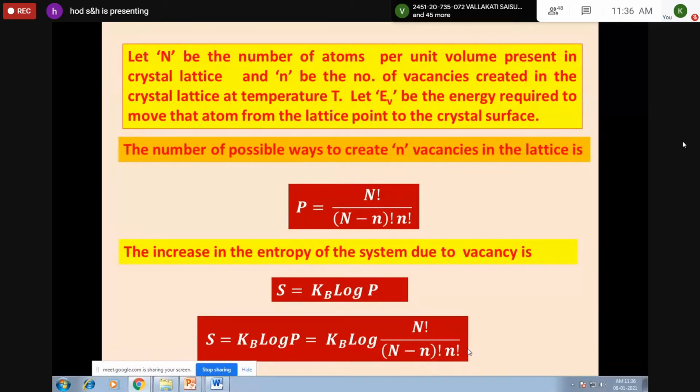Instead of P, you substitute N factorial by N minus n factorial into n factorial. Shall I go further? Did you copy? Yes, sir.